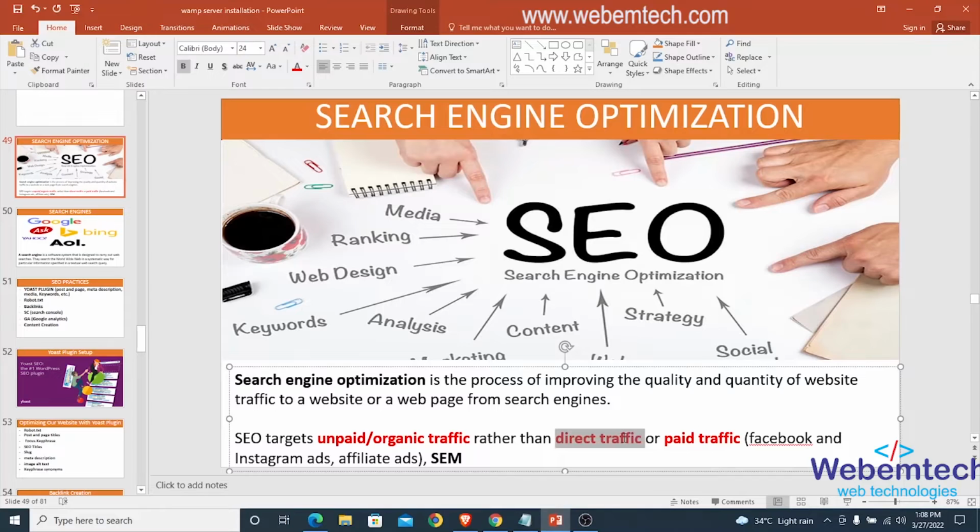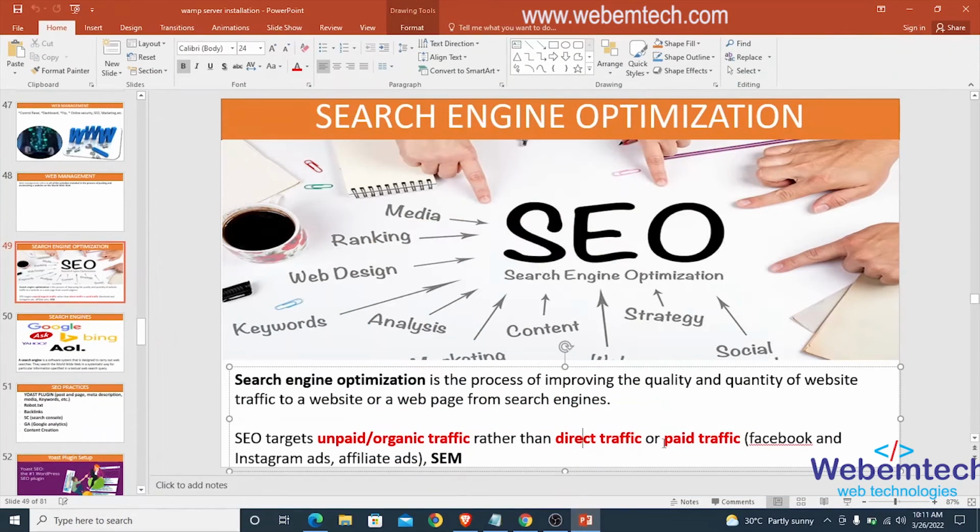Alright, so direct traffic right here is when web users know the URL of your website. So when they know the URL of your website, they will just go to the URL section of their browser and type in the URL of your website. If they visit your website through that method, your website will generate what is called direct traffic. Alright, when web visitors visit your website through the URL section of their browsers, they are most likely to bookmark your website. So when they revisit using the bookmark or by typing the URL of your website in the URL section of their browser, your website generates what is called direct traffic.